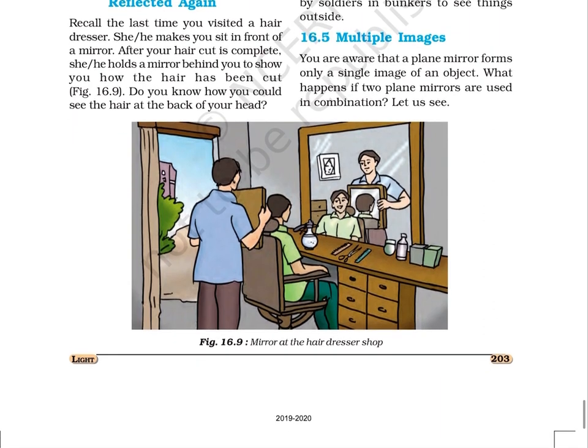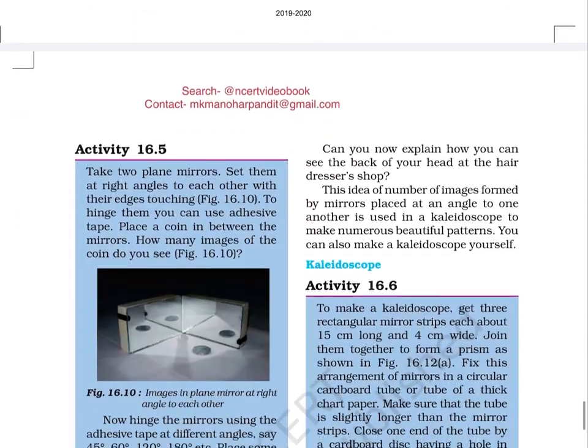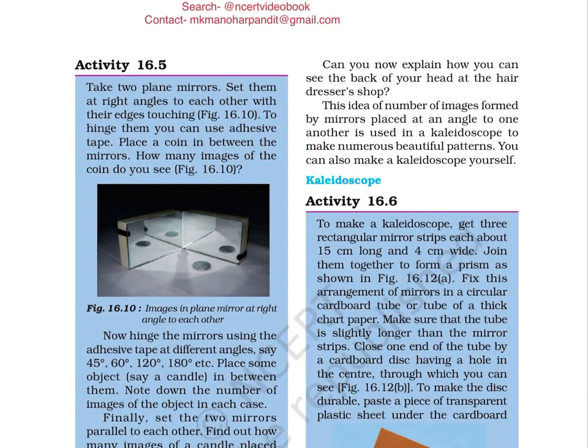16.5. Multiple images. You are aware that a plane mirror forms only a single image of an object. What happens if two plane mirrors are used in combination? Let us see. Page 204. Activity 16.5. Take two plane mirrors. Set them at right angles to each other with their edges touching, as shown in figure 16.10. To hinge them, you can use adhesive tape. Place a coin in between the mirrors. How many images of the coin do you see?